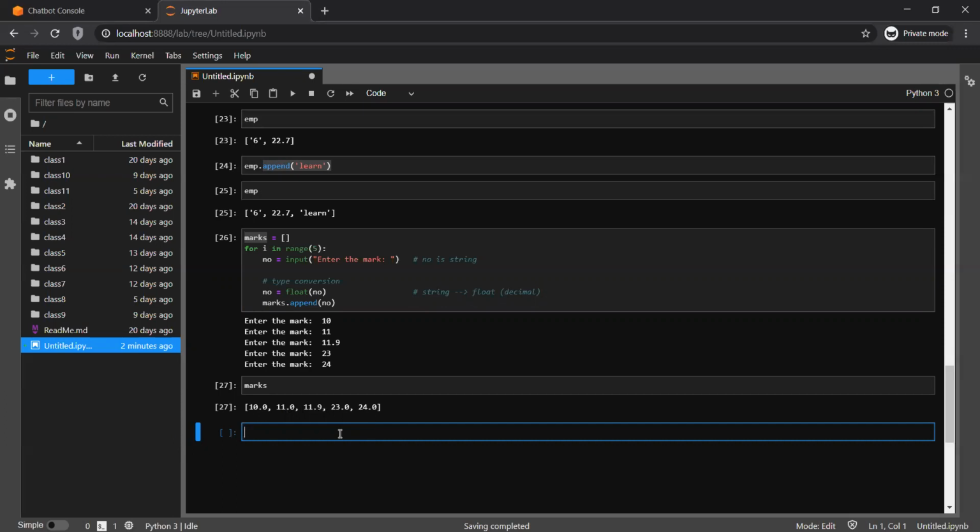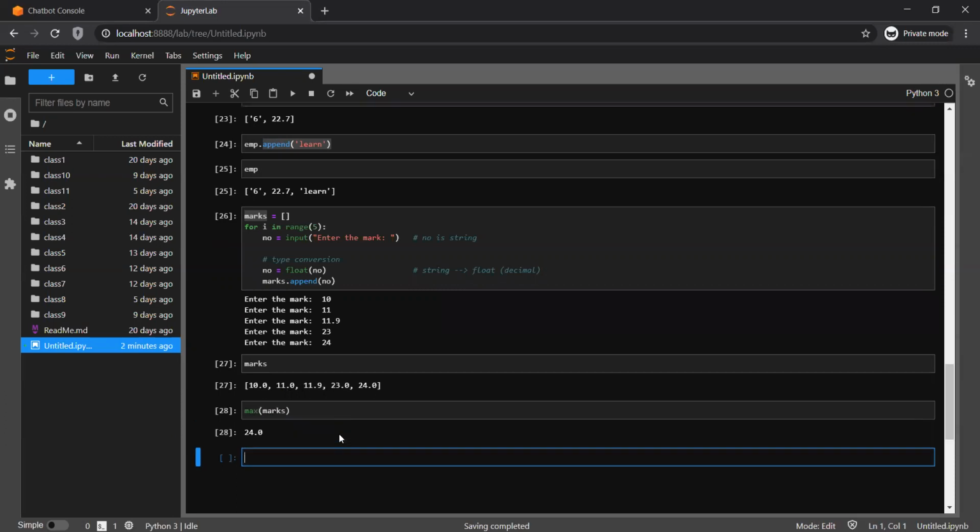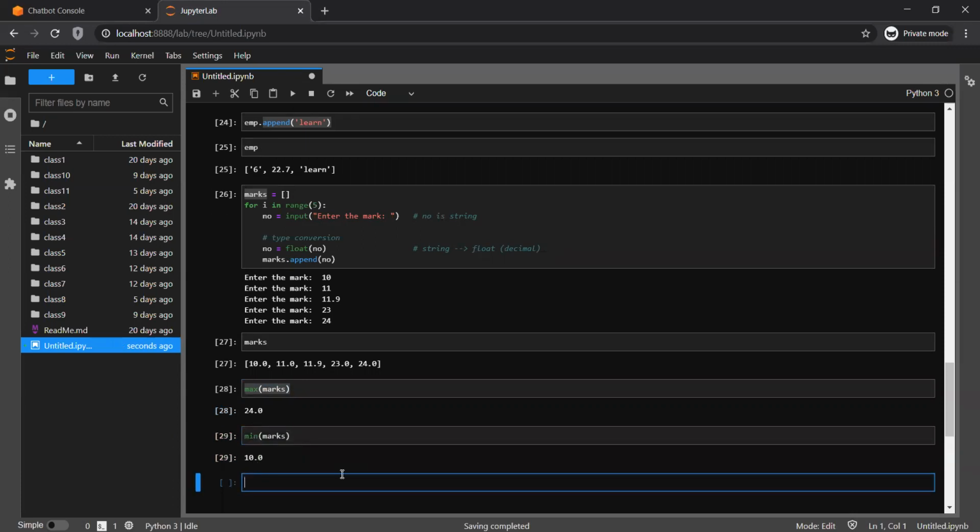Now suppose I'm going to ask what is the highest number that a student has got. There is a function available for lists. If all are numerical values, you can use max. You can see it's very easy. You don't have to do any comparison to find the maximum number that the person has received. It simply calculates that. The same applies to minimum also. What is the minimum? That is 10.